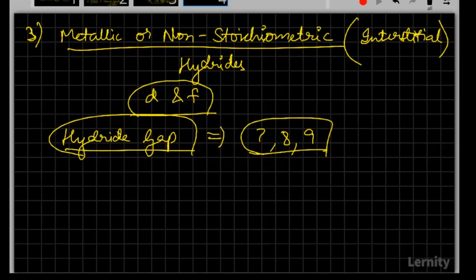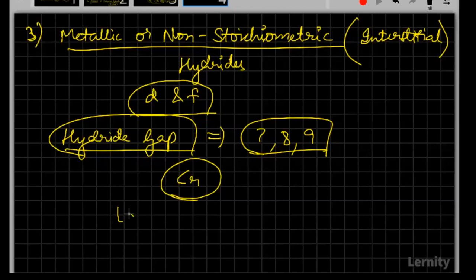First of all, you have to remember the elements there, and then say the one which will form hydride. Good. So it is chromium. Only chromium in group 6 has the ability to form hydride, and the remaining will not.